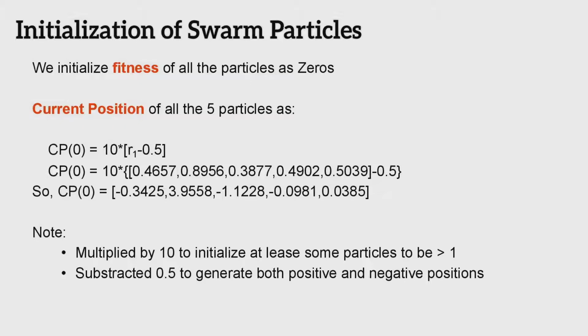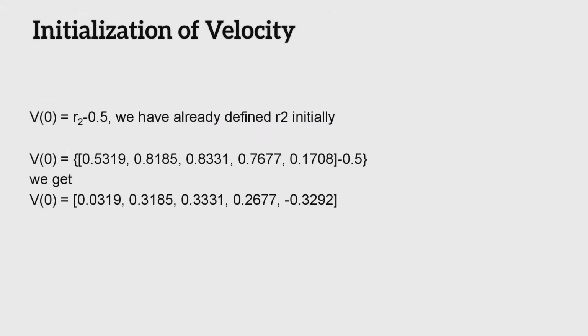Now, we'll initialize the fitness of all particles as zeros. The current position of the particles in the zeroth iteration can be taken as 10 times (r1 minus 0.5). Then Cp0 is the current position of all particles. We multiply by 10 to initialize at least some particles to be above 1 and subtract 0.5 to get both positive and negative positions. Doing so will ensure that our particles cover different regions in the design space. Cp0 practically shows the x values.